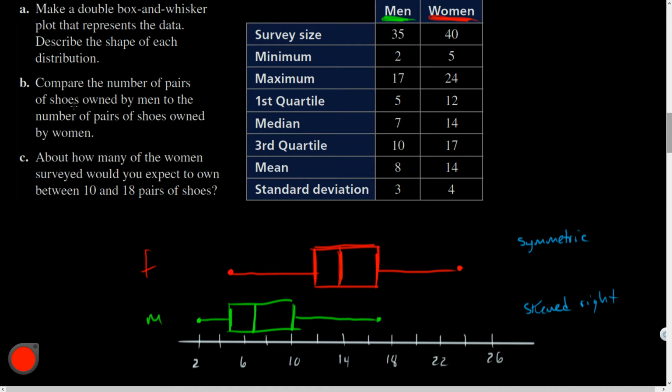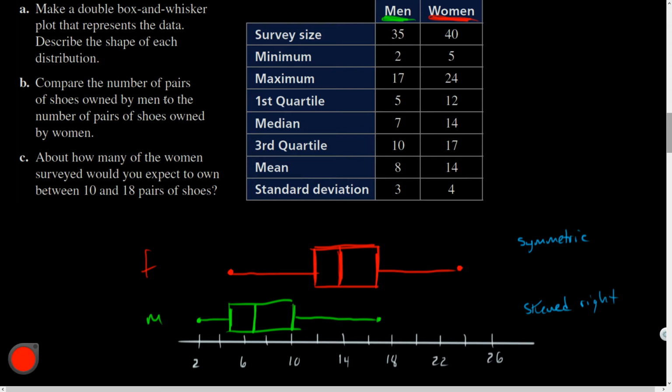As far as describing the shape, I already did. Now, compare the number of pairs of shoes owned by men to the number of pairs of shoes owned by women. This would not let me make a generalization about all men or women. There are going to be outliers in each of those groups. You might find a guy who owns 50 pairs of shoes, and that can happen. This is just saying they surveyed this number, and on average, you might be able to make some generalizations.